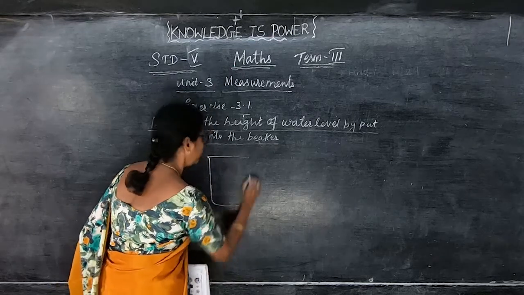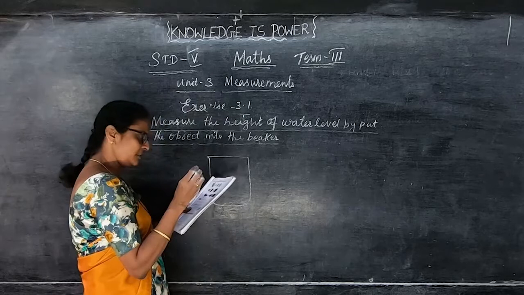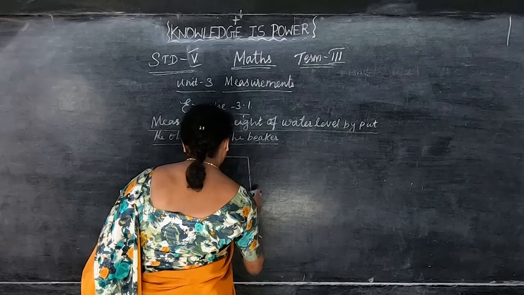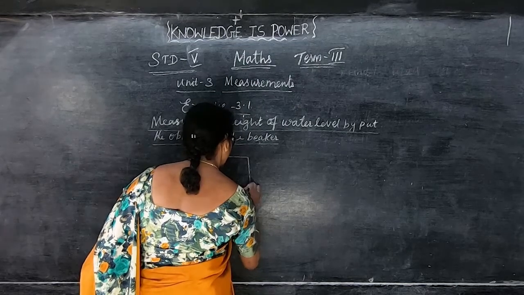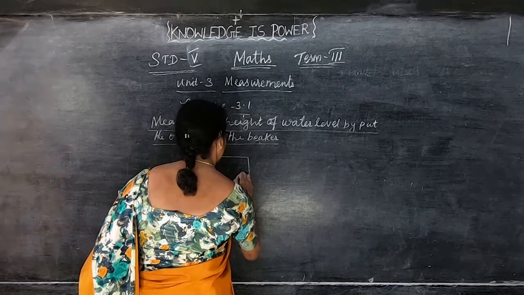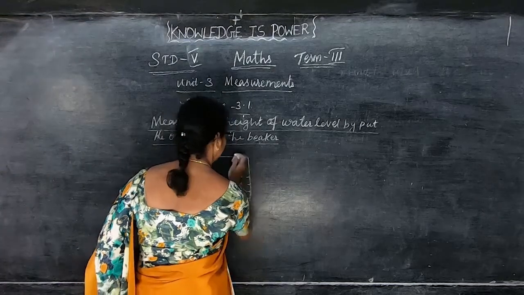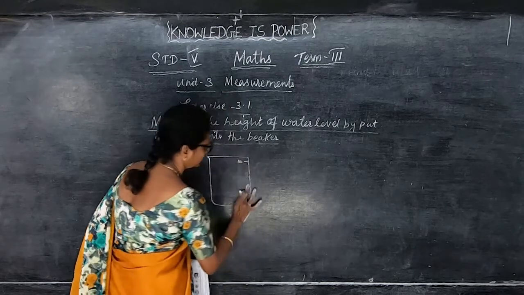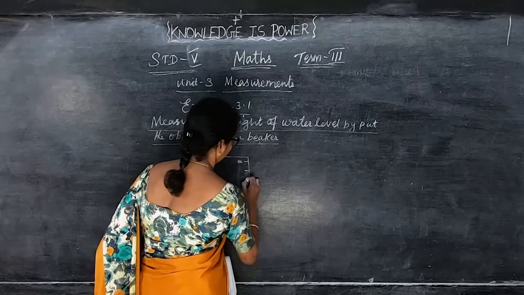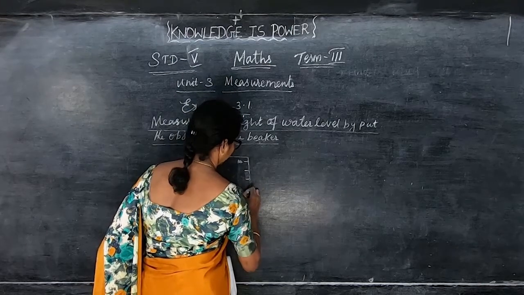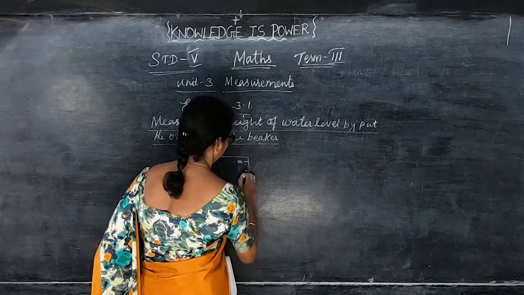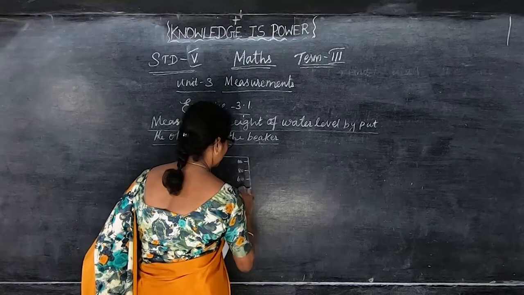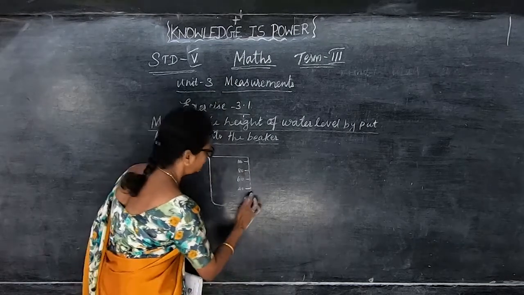So here they are given the beaker and the measurement also. Here 20, then 40, 60, 80 and then 100. So from here they are given 100, 80, 60, 40 and 20.